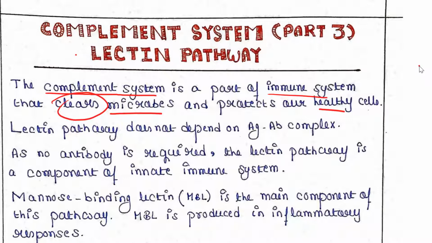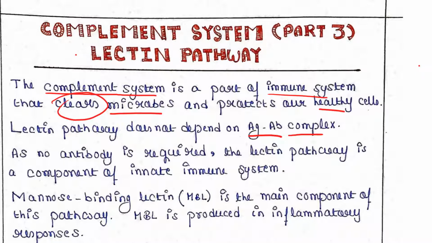The lectin pathway does not depend on antigen-antibody complex, unlike the classical pathway, which depends on the formation of antigen-antibody complex. The alternative pathway also does not depend on antigen-antibody complex, and the lectin pathway is like the alternative pathway in this respect.